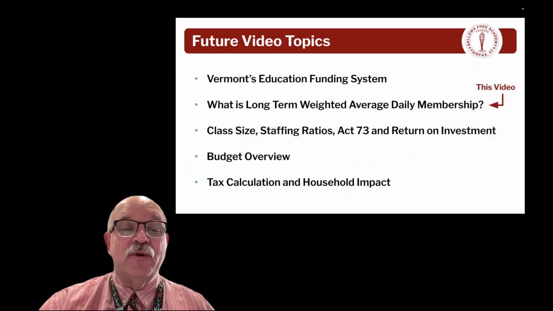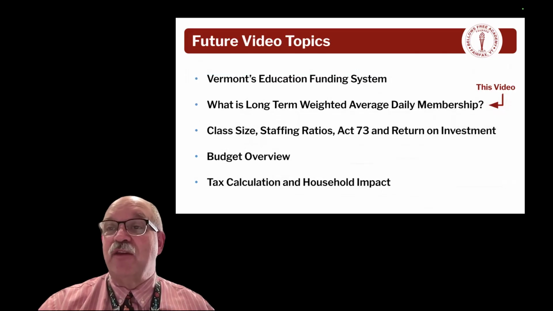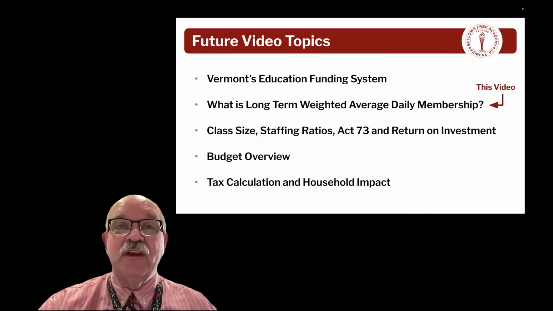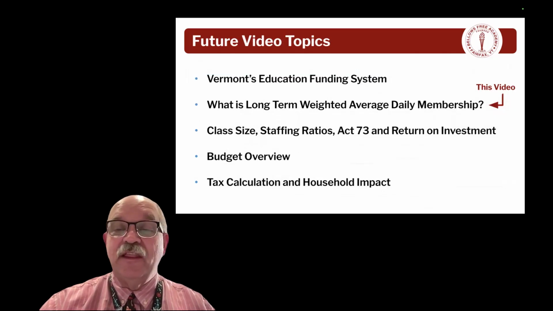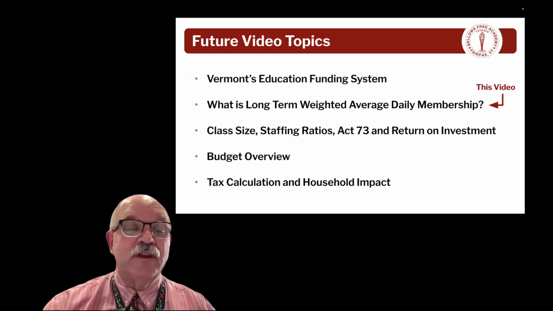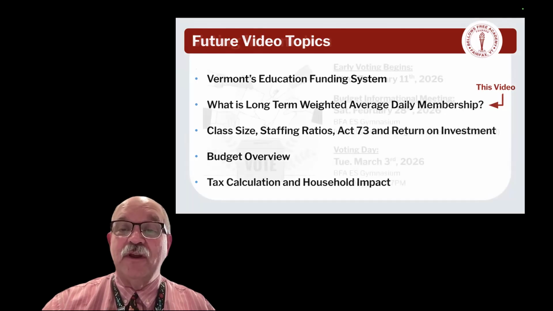That really is about all we want to say about the long-term weighted average daily membership. It's that explanation of how we get from the students that were pictured there, who are living, breathing human beings, to that number that's much larger, and why that matters. I referenced the Vermont education funding system video. That's already out there. This is this one. The next video will be about class size, staffing ratios, Act 73, and a return on your investment. Then we'll get into the budget overview, and finally a tax calculation and household impact video.